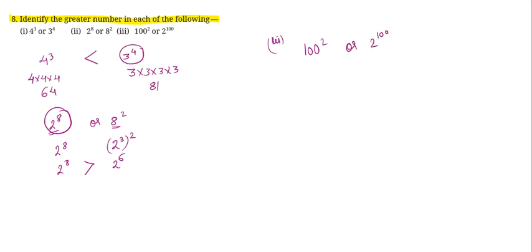And for the next one, third part, it says 100 to the power of 2 or 2 to the power of 100. Again let's convert this. So 100 to the power of 2 को आप कैसे लिख सकते हो? We can write it as 4 into 25 to the power of 2. और अगर मैं इसको 2 के पावर्स में कन्वर्ट भी कर दूंगी, so I'll write 2 to the power of 2 raised to the power of 2, 5 to the power of 2 raised to the power of 2. So this is going to be 2 to the power of 4 times 5 to the power of 4. I know 5 to the power of 4 is 625. तो 625 times of 2 to the power of 4.